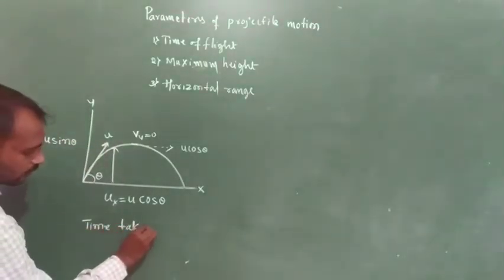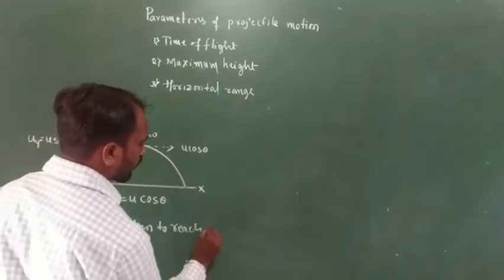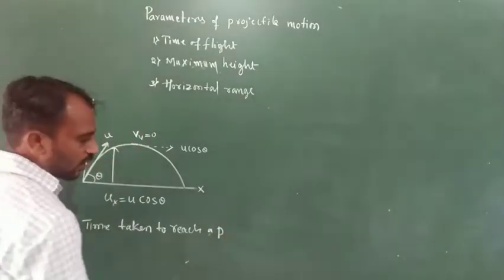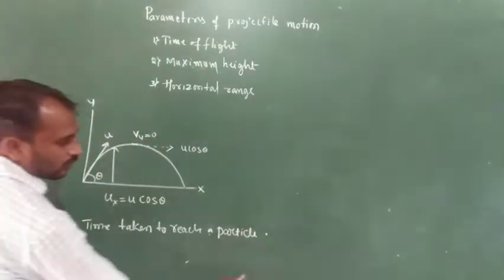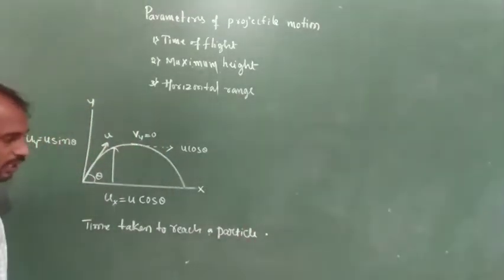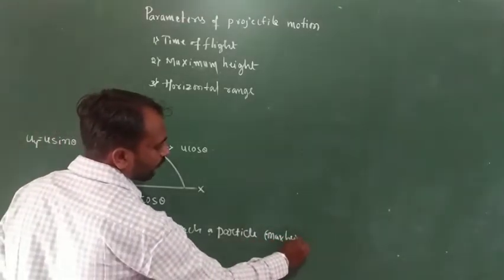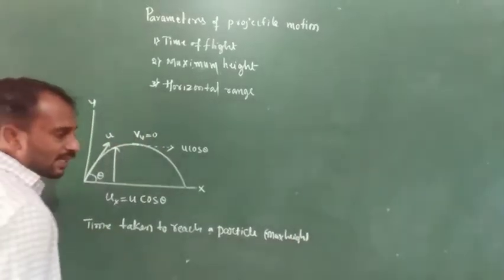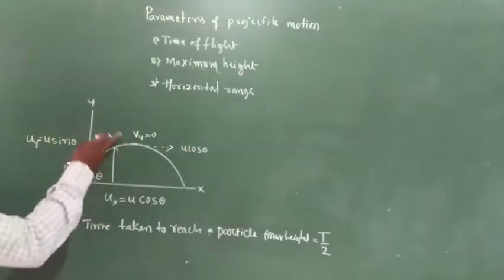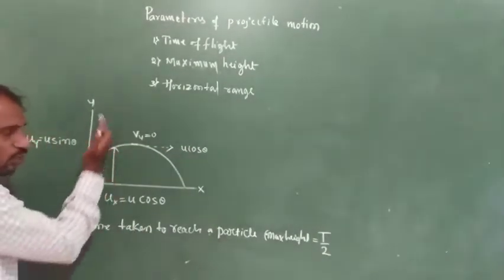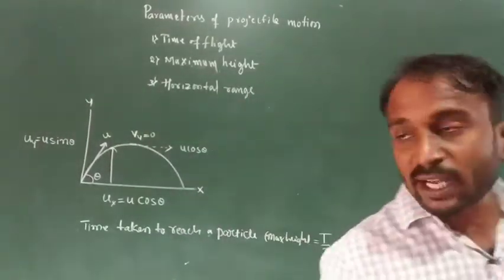So the time taken to reach the maximum height, or some level, is t by 2. Why? Because the total time is t, and we consider only one side's time interval. So the time value is t divided by 2.